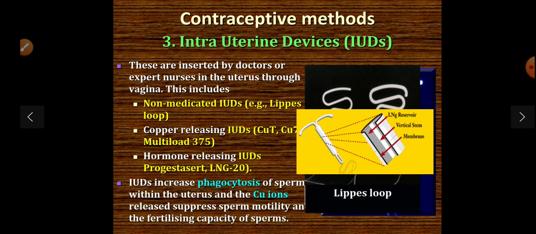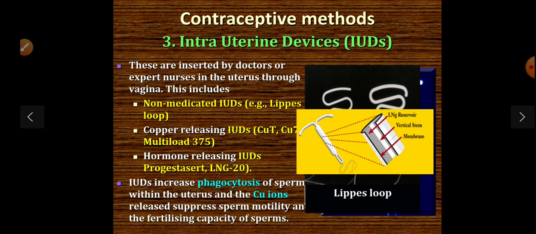Now, intrauterine devices, IUDs, are inserted by the doctor or expert nurse into the uterus through the vagina. These include non-medicated IUDs, for example Lippes loop; copper releasing IUDs, that is Copper T, Copper 7, Multiload 375; and hormone releasing IUDs, that is progestasert, LNG-20.